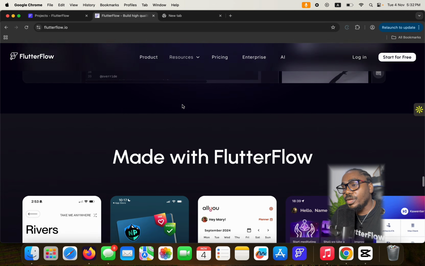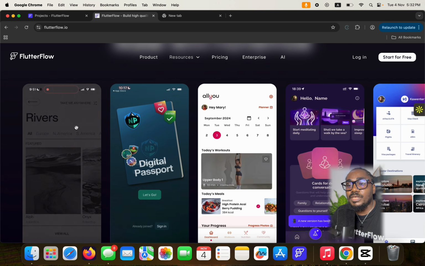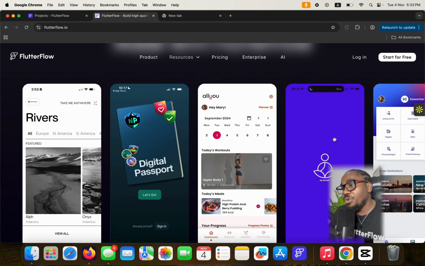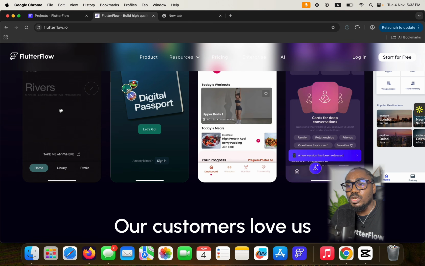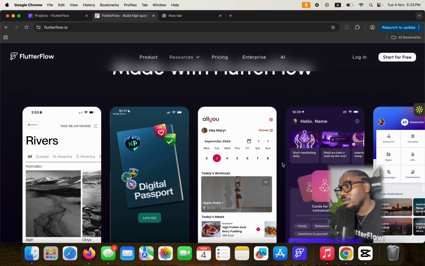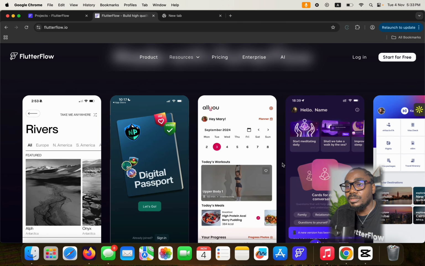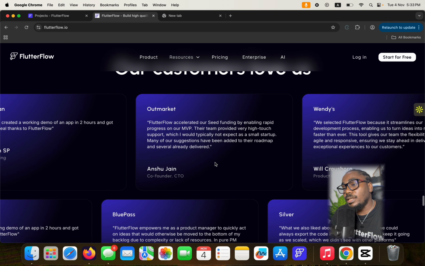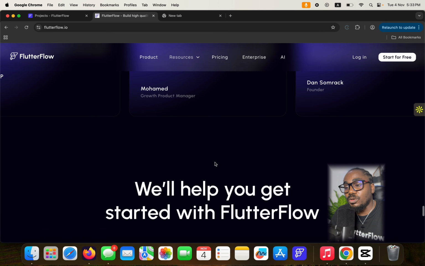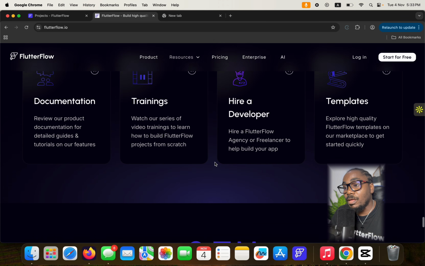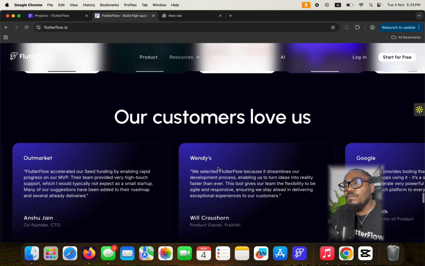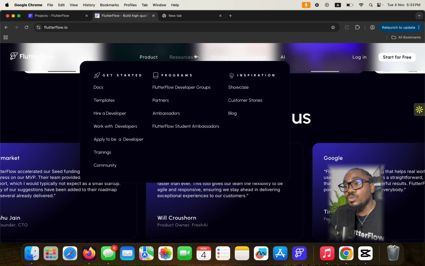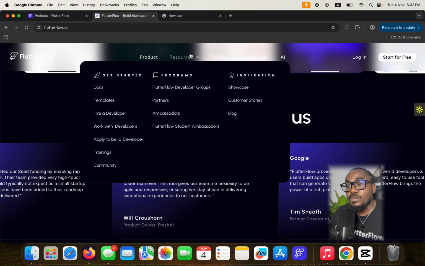So what else? These are most of the applications that have been built with FlutterFlow, so you can actually go through them. We'll try to see how we can go through some of them, all right, eventually. These are some of the applications that have been built here. Now, these are the customer feedbacks from different people. Okay, so one of the best things that you can do is coming to resources in the FlutterFlow's website.